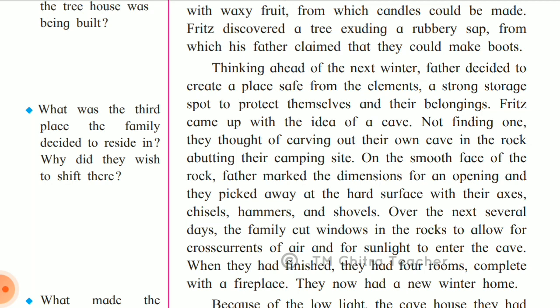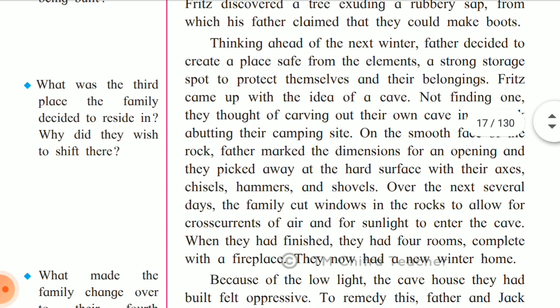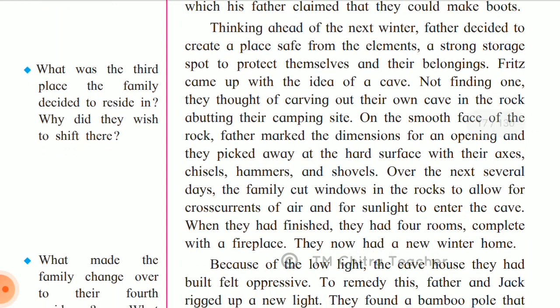So not finding one, they thought of carving out their own cave in the rock, abutting their camping site. So they found a huge rock wherein they could carve their own cave. It was very close to the camping site, the site where they are living right now. Abutting means close by. So they were sharing the same border, so it was very close to the camping site.